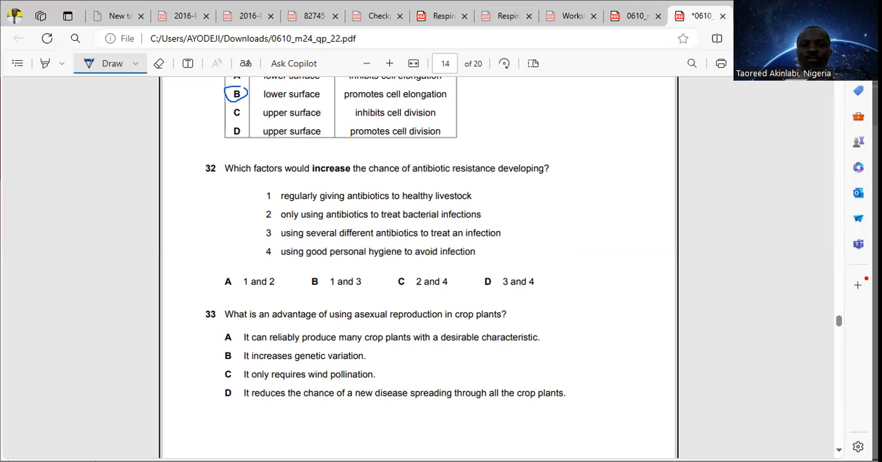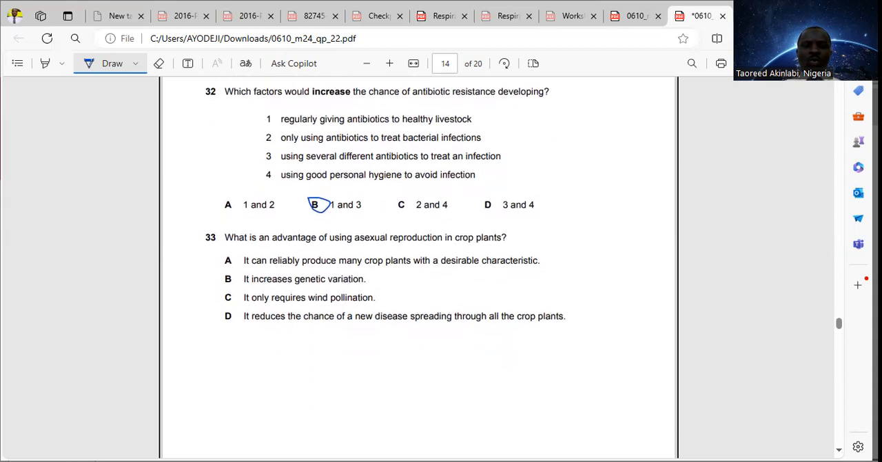And option for number 3, using several different antibiotics to treat an infection. That is like an abuse of antibiotics. That can also lead to antibiotic resistance. That's option B.